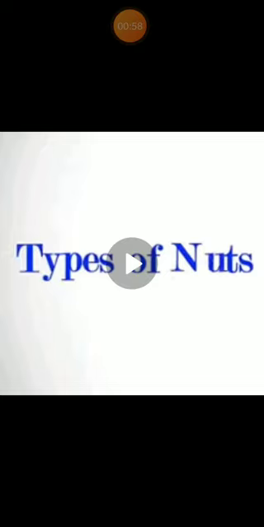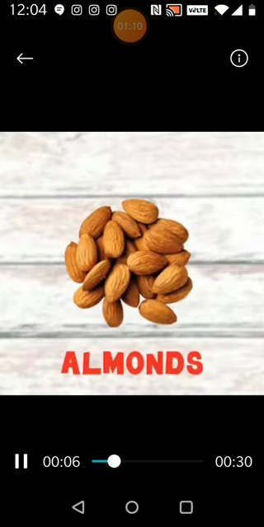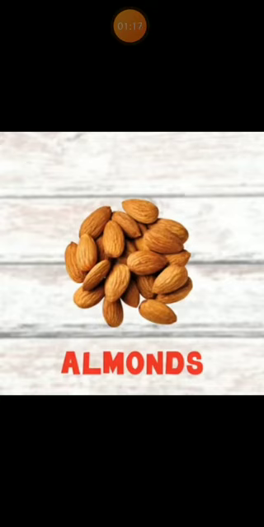So let us see what are the different types of nuts. The first one is the almonds. So these are almonds. It's a brown color seed which you find inside a wood shell, and it is found in plants.